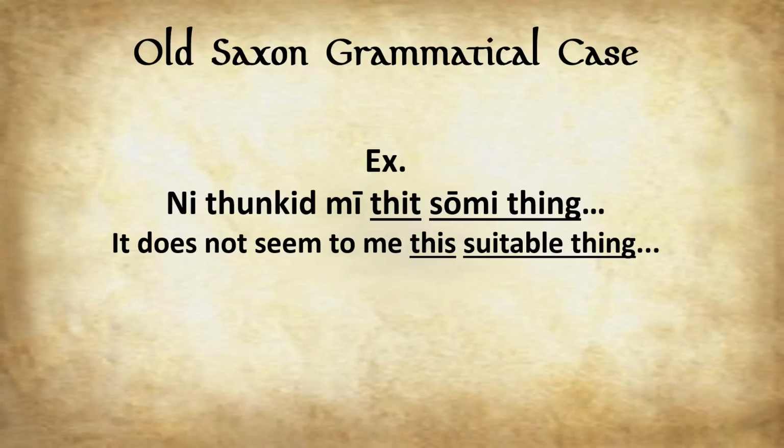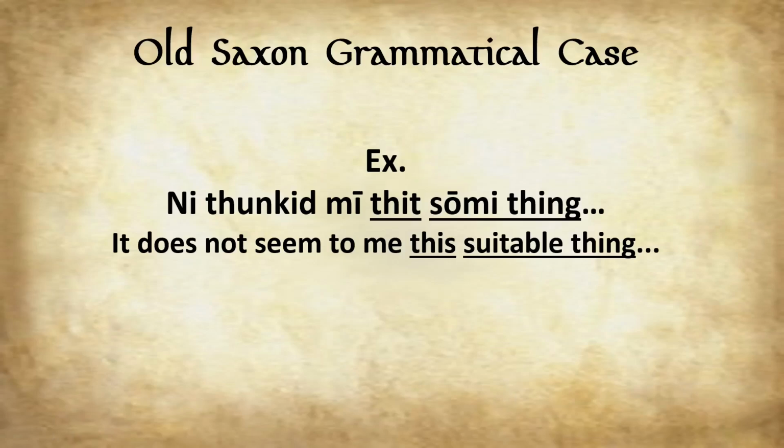So the me here is me, but that's not the nominative proper because there's no I here. So the dummy it, so to speak, it to me, or it does not seem to me, because we have the ne there for the negation. But that's something to bear in mind.